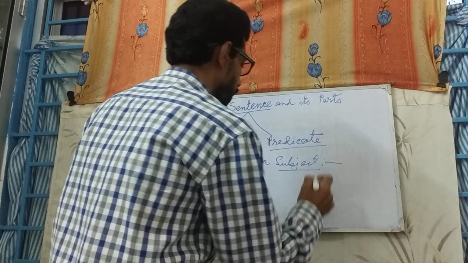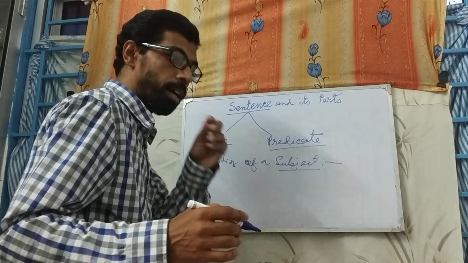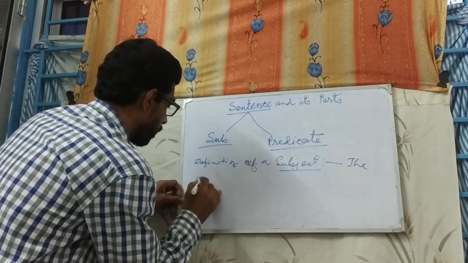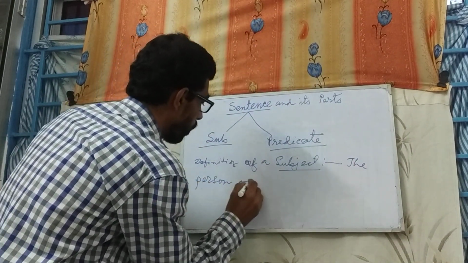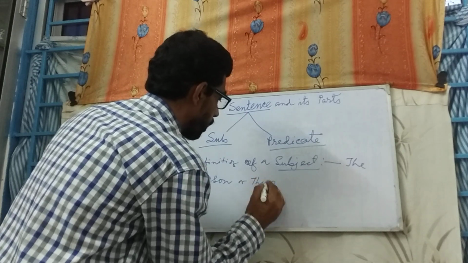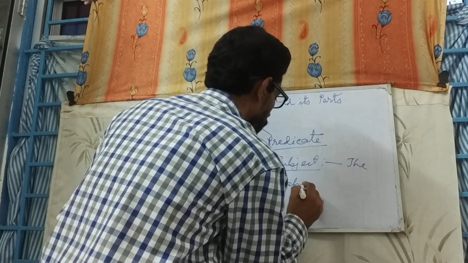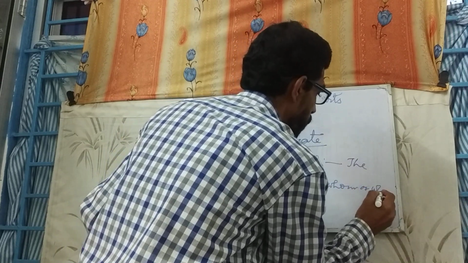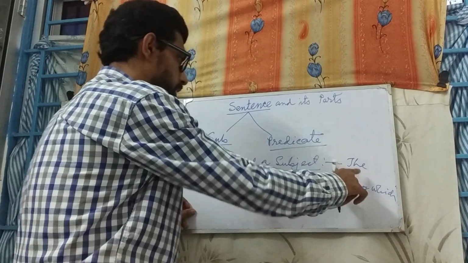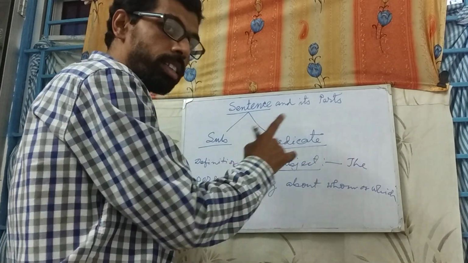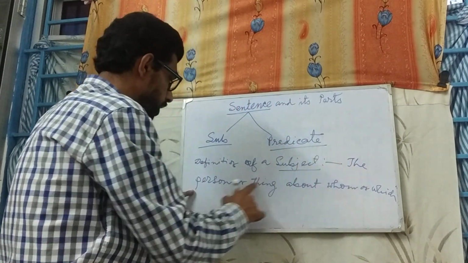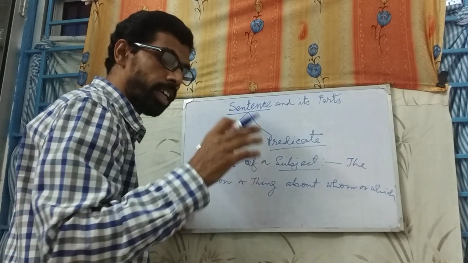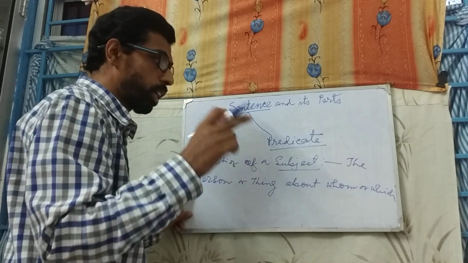What is a subject? A subject is the person or thing about whom or which something is said in the sentence. A sentence generally starts with the subject.